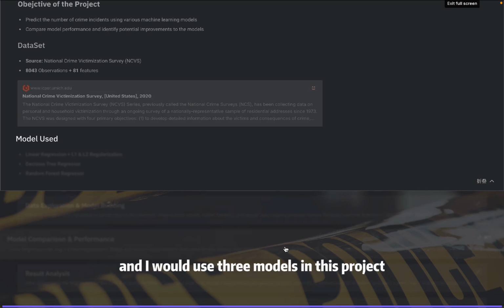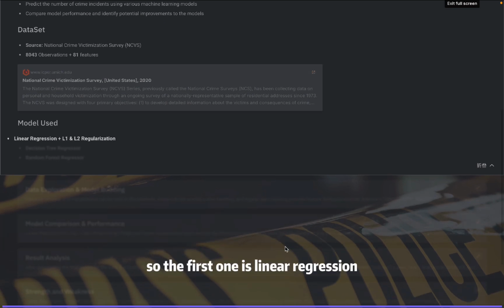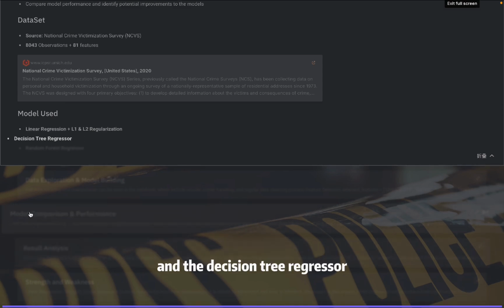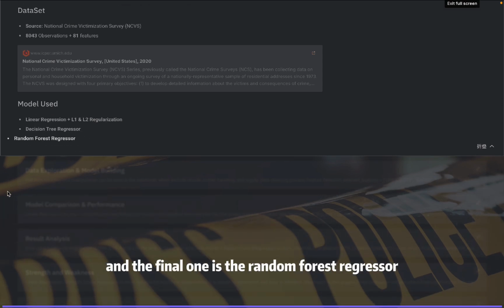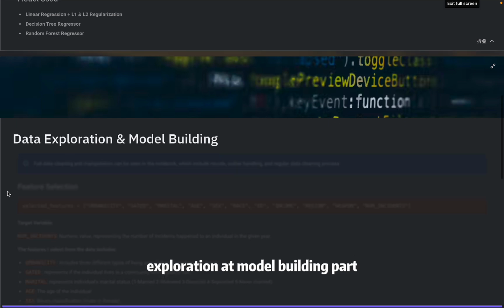And I would use three models in this project. The first one is linear regression with both L1 and L2 regularization, then the decision tree regressor, and the final one is the random forest regressor. Okay, let's go to the data exploration and model building part.